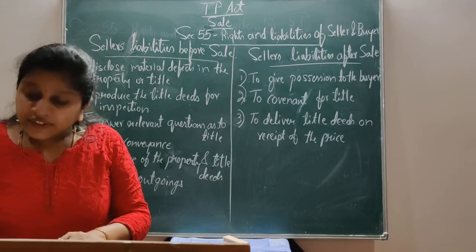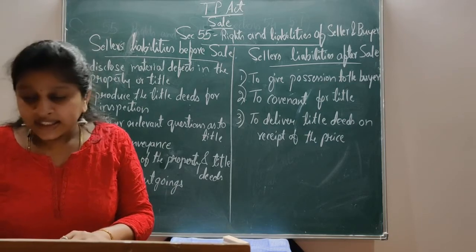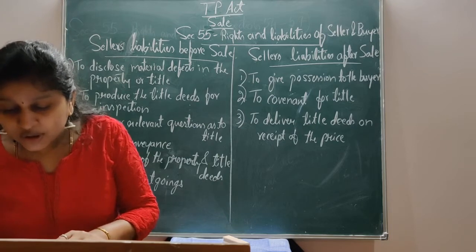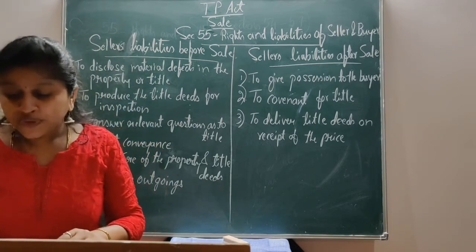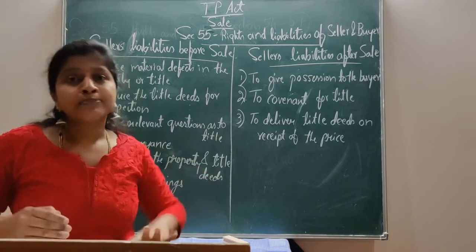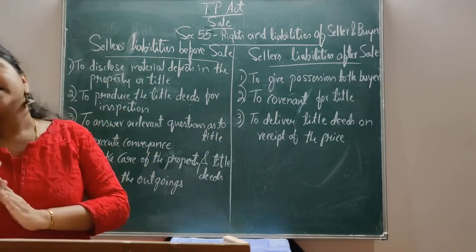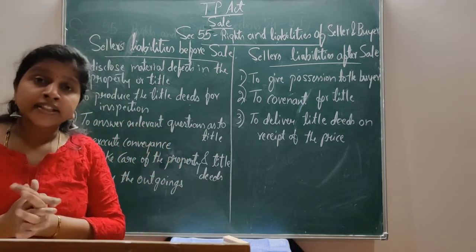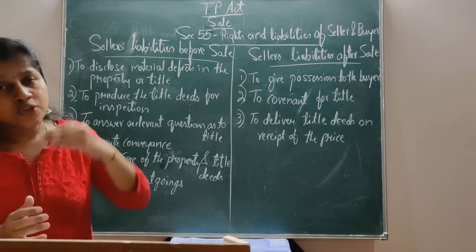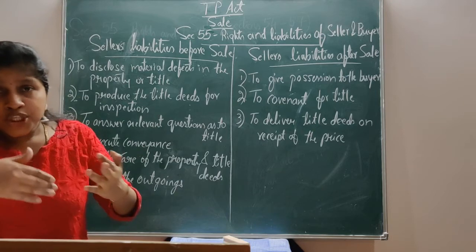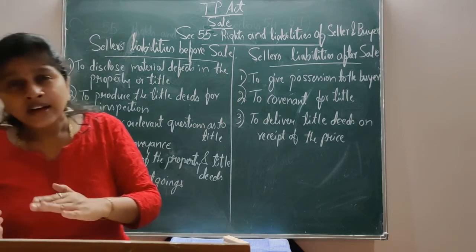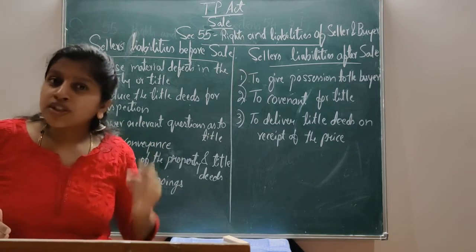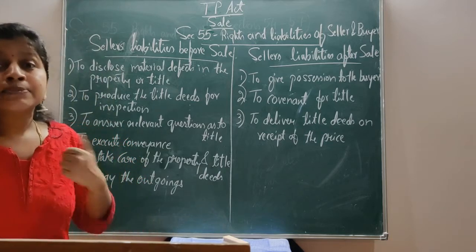If the buyer requests the seller for the title deeds, the seller has a duty to produce not only those documents which are in his possession but also make arrangements for the inspection of those documents which are within his power. If the buyer requests the title deeds, it is the duty of the seller to produce the title deeds which are in his possession, and also to make arrangements for the inspection of those documents which are within his power.